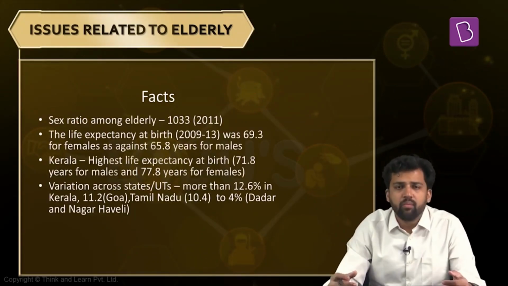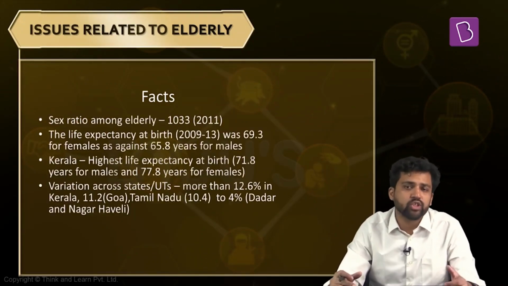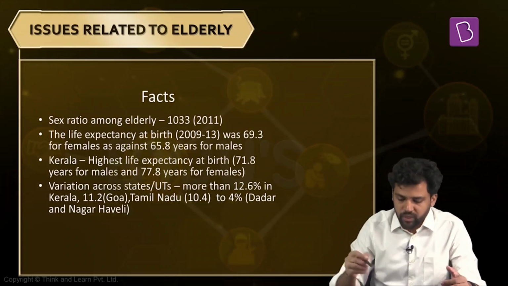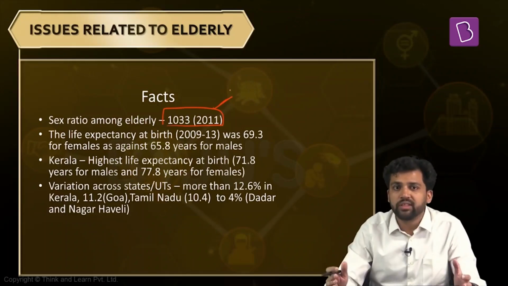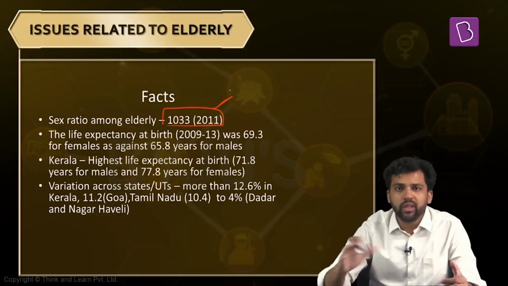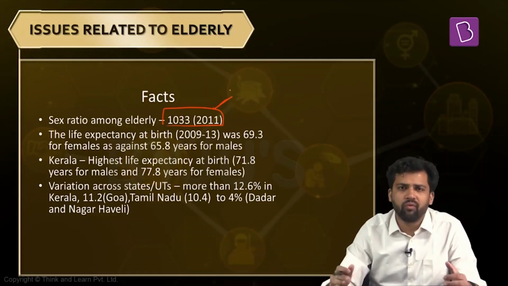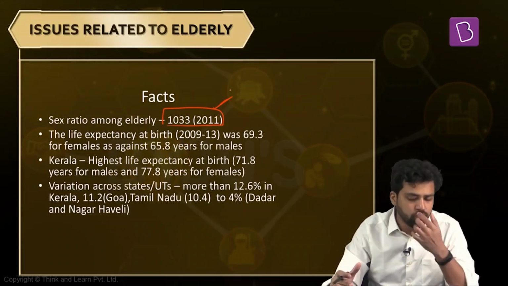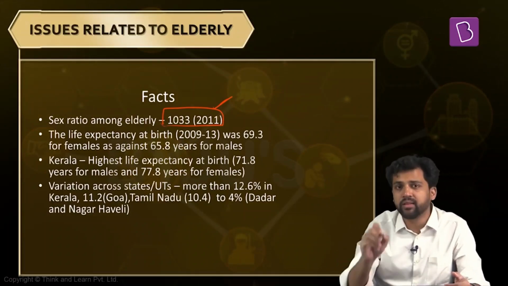Now, some more facts related to elderly. It has been observed that the sex ratio among elderly is favorable towards women. So, among the elderly, you will find more women. In case of India, as per the 2011 census, there are 1,033 females for every 1,000 males. And one more thing here, this is not something specific to India. World over, among the elderly population, you will find more females. So a question might arise in your mind, why is it so? Why more women in the elderly population when in the entire society the sex ratio is generally favorable towards men? We will discuss this in a while. But just keep this in mind that there are more elderly women as compared to elderly men.